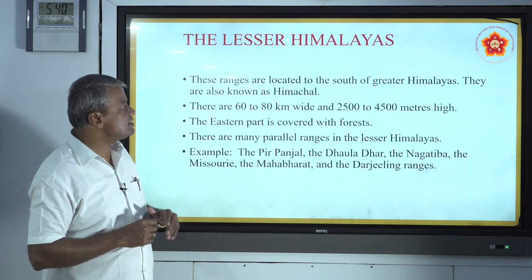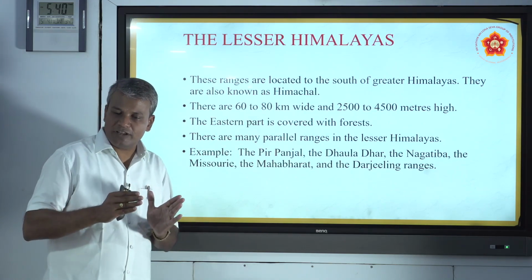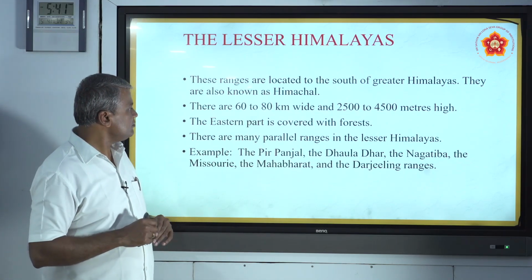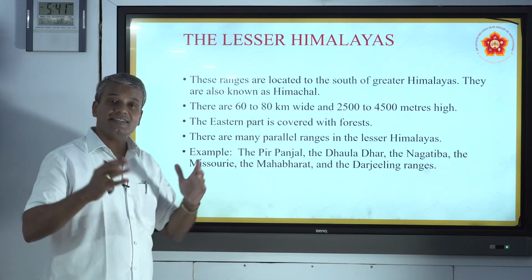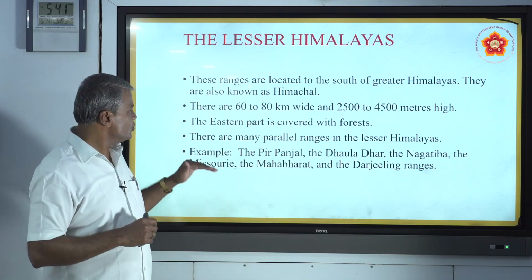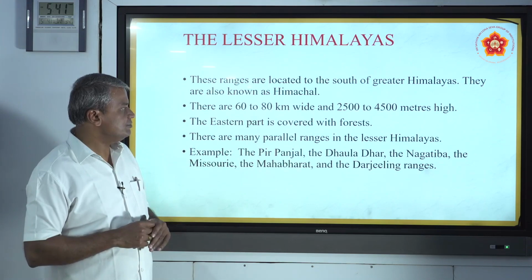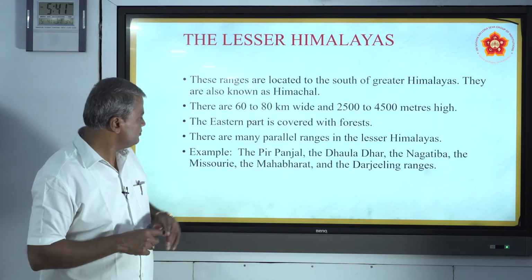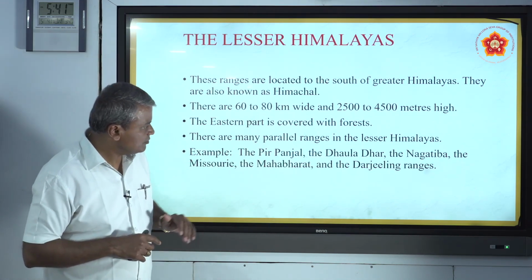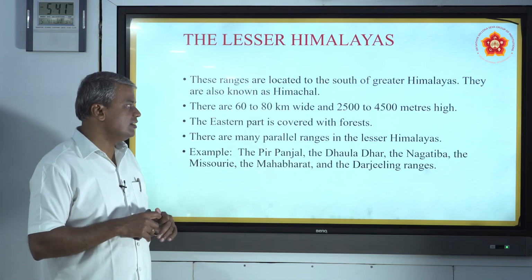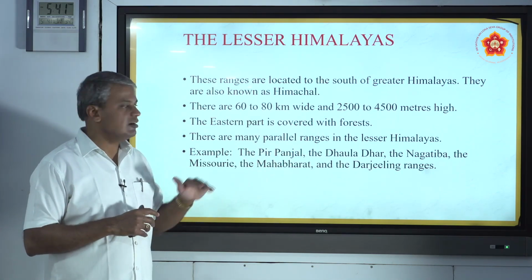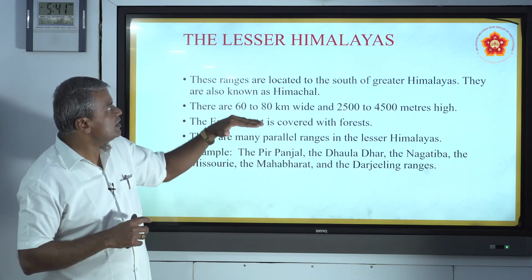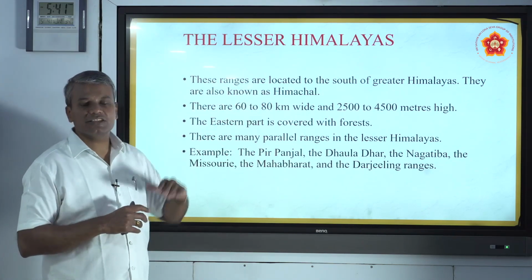The eastern part of the Lesser Himalaya is covered with dense forest, and there are many parallel ranges in the Lesser Himalayas, for example the Pir Panjal, the Dauladhar, the Nagatiba, the Mussoorie, the Mahabharat range and the Darjeeling ranges. These are some of the parallel ranges located in the Lesser Himalayas, or Himachal.